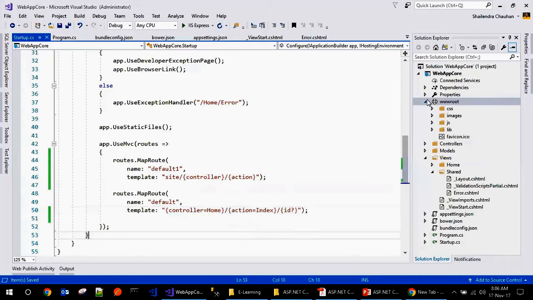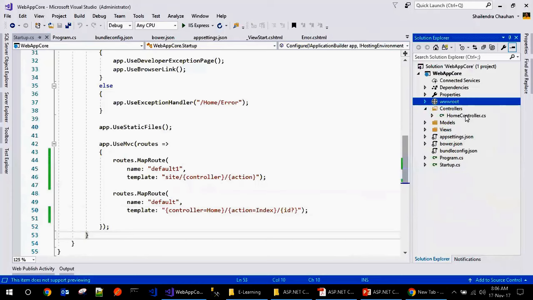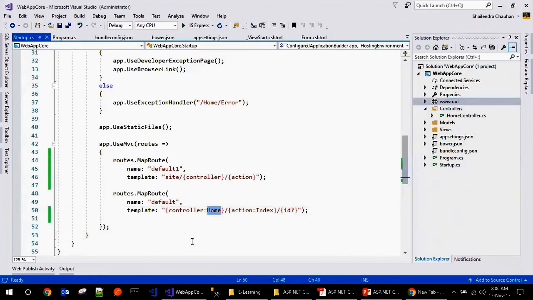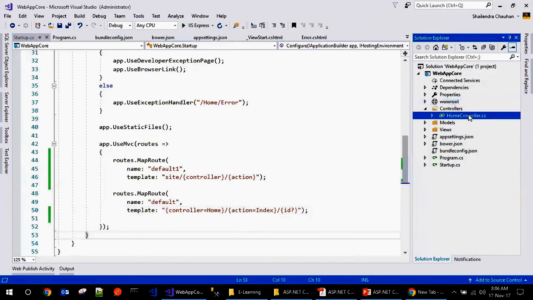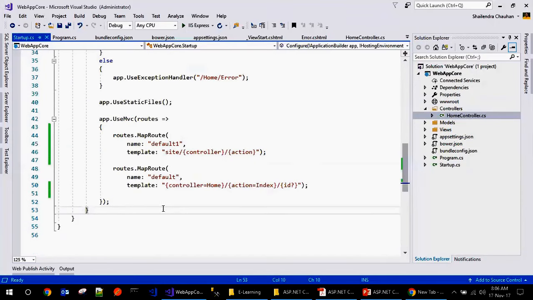That's why the first controller we generally create in our application is named Home, as per the default value for controller, and default value for action, Index. In the home controller we have an index action, so this index page will be served as the home page for our ASP.NET Core application.